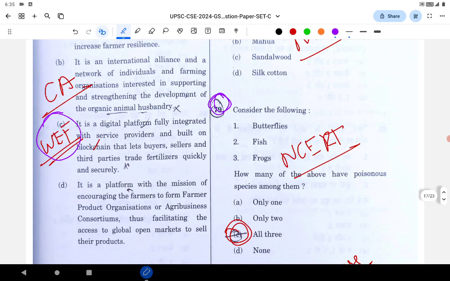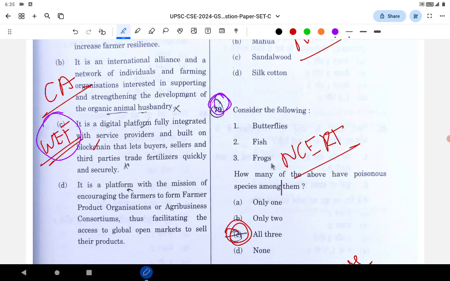How many of the above have poisonous species among them? See, some species of butterflies are poisonous, some species of fish are poisonous, some species of frogs are poisonous. This option can even be framed in that way. So these all 3 are correct. It is again an NCERT question, directly repeated from NCERT, almost verbatim.